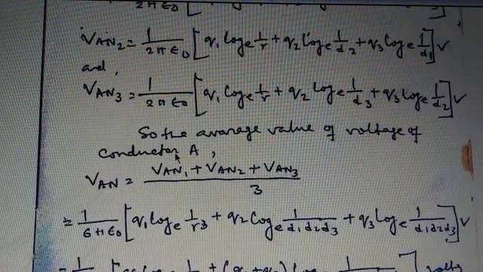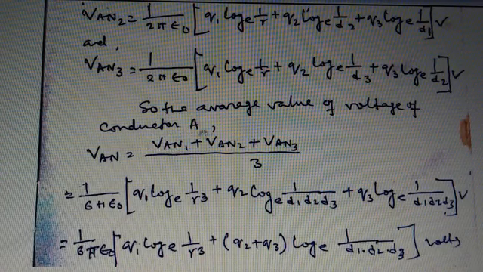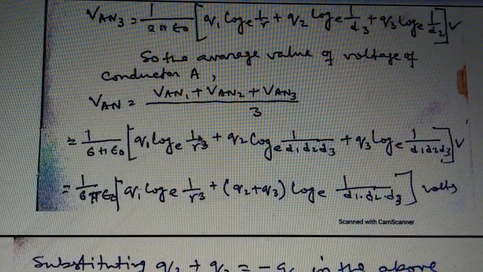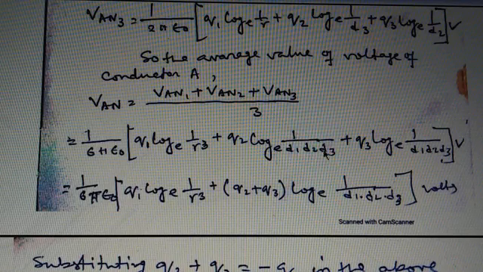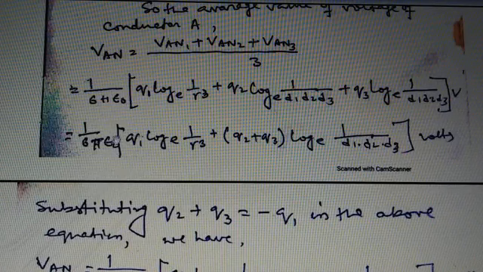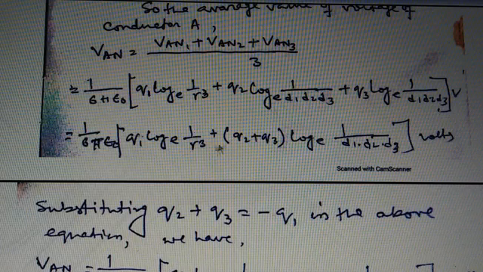So the average value of the voltage of the conductor A, VAN, equals VAN1 plus VAN2 plus VAN3 divided by 3, and that is equal to 1 by 6 pi epsilon 0 into Q1 log e 1 by R cube plus Q2 log e 1 by D1 into D2 into D3 plus Q3 log e 1 by D1 into D2 into D3 volt. Now the simplified value is 1 by 6 pi epsilon 0 into Q1 log e 1 by R cube plus Q2 plus Q3 log e 1 by D1 into D2 into D3 volts.